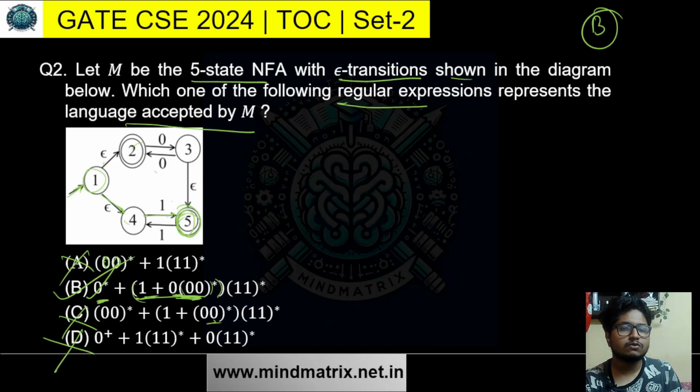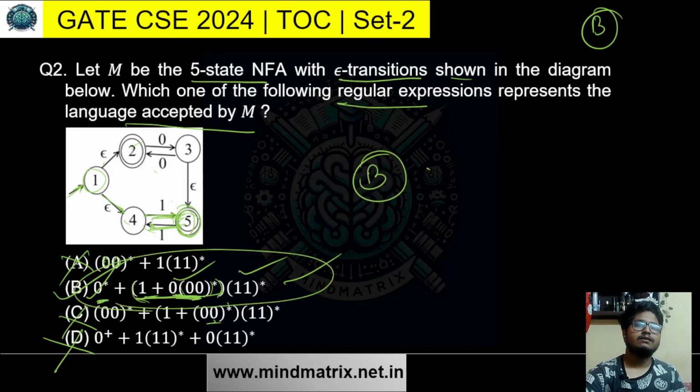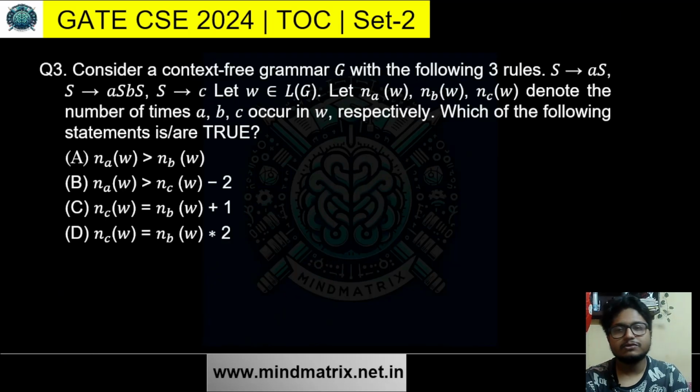Then (1 1) whole star, so from 5 you cannot go to 3, but you can go to 4 and come back to 5, go to 4, come back to 5. So this is 1 1, so you can do any number of 1 1s from 5. So this is accepted, and putting any number of 1 1s is also accepted. So logically this is true, B is the right answer. I hope you understood that. Okay, moving to the next question.